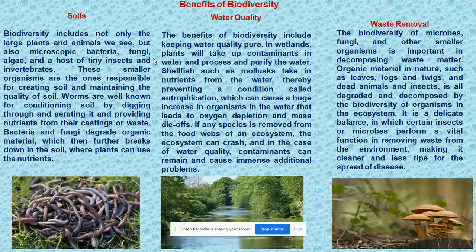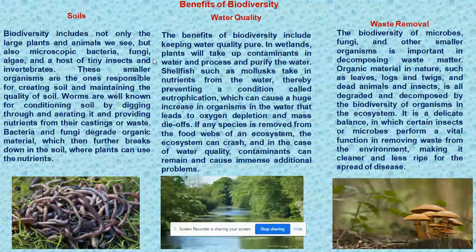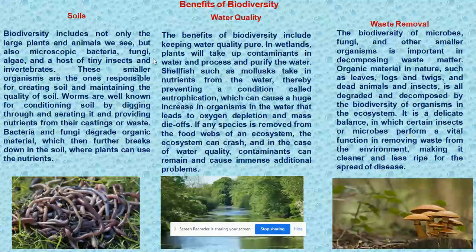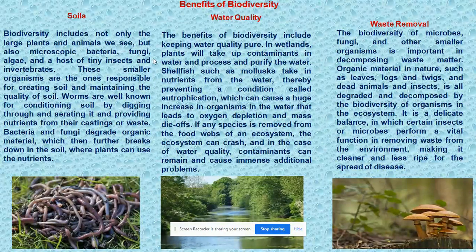Now we talk about waste removal. The biodiversity of microbes, fungi, and other smaller organisms is important in decomposing waste matter. Organic material in nature, such as leaves, logs, and twigs, and dead animals and insects, is all degraded and decomposed by the biodiversity of organisms in the ecosystem. It is a delicate balance in which certain insects and microbes perform a vital function in removing waste from the environment, making it cleaner and less ripe for the spread of disease.